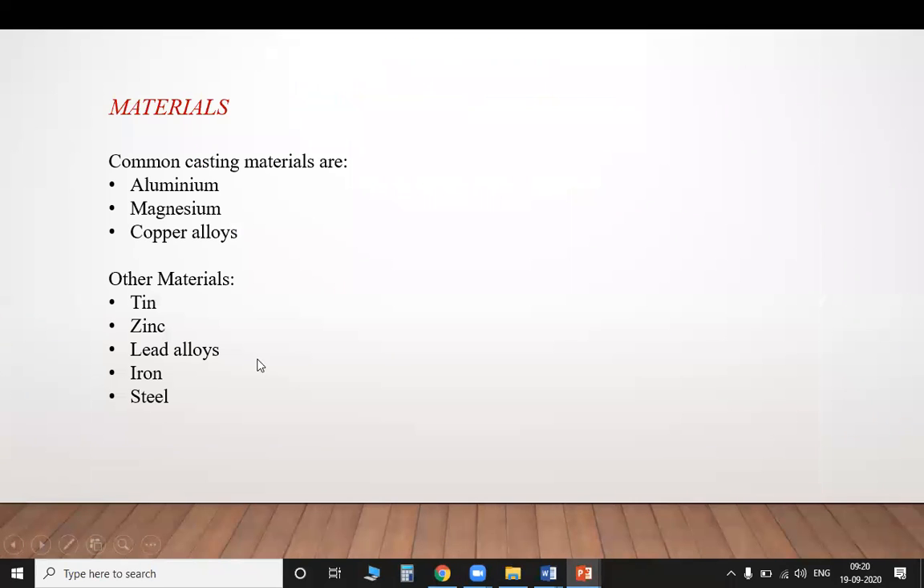So what are the types of raw materials that can be used? The raw material is melted and poured into the cope and drag. The common casting materials are aluminium, magnesium, and copper. Other materials like tin, zinc, and lead alloys, iron, and steel can also be used. We will mostly use only these three. For these types of materials, casting is suitable.